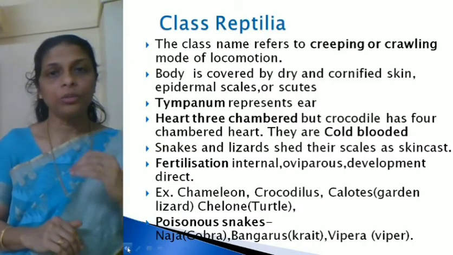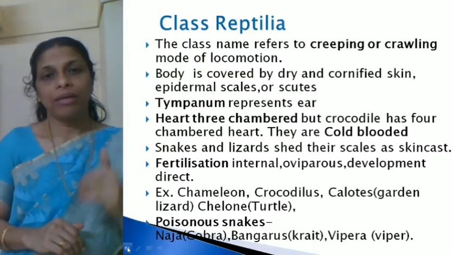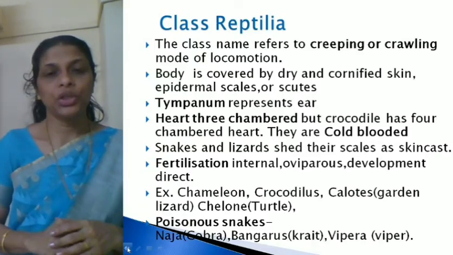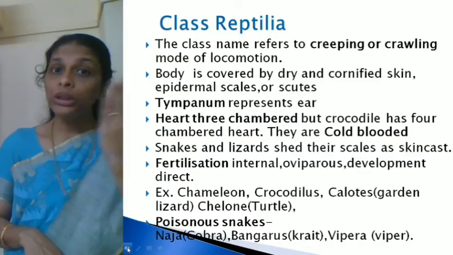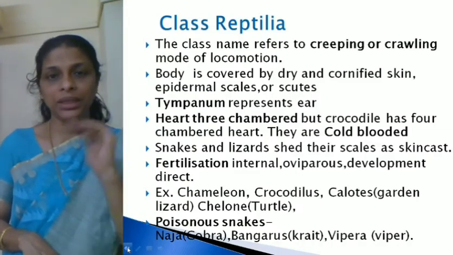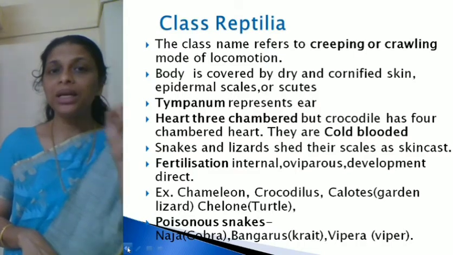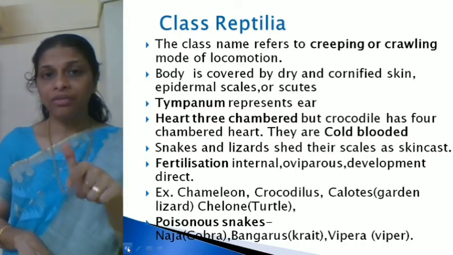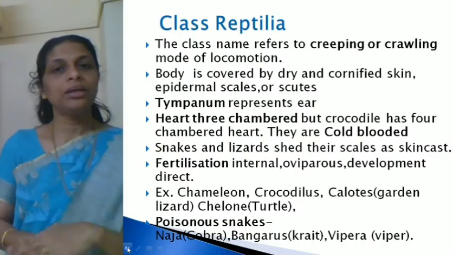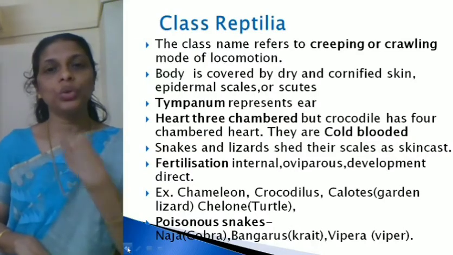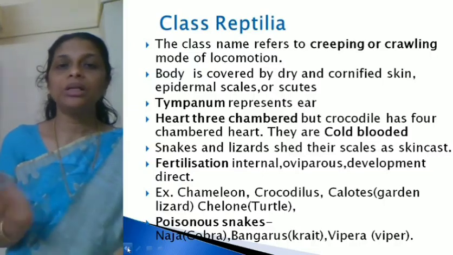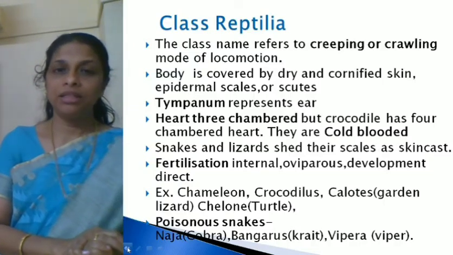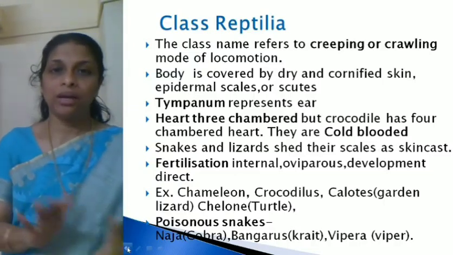So one of the differences between reptiles and amphibians regarding fertilization is that in amphibians fertilization is external, here fertilization is internal. Both are oviparous. They also lay eggs, here also they lay eggs. But in amphibians the eggs hatch into larvae, that is indirect development, whereas here the eggs hatch into the adult organism, the young one, which is similar to the parent, and hence development is direct. There is no larval stage.